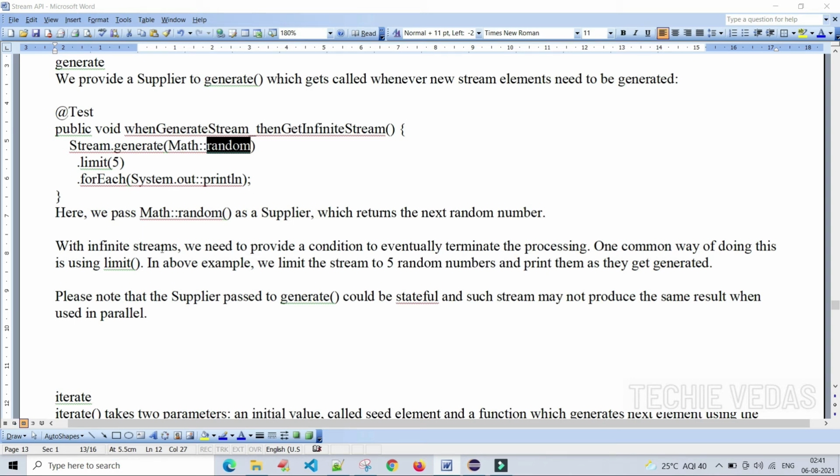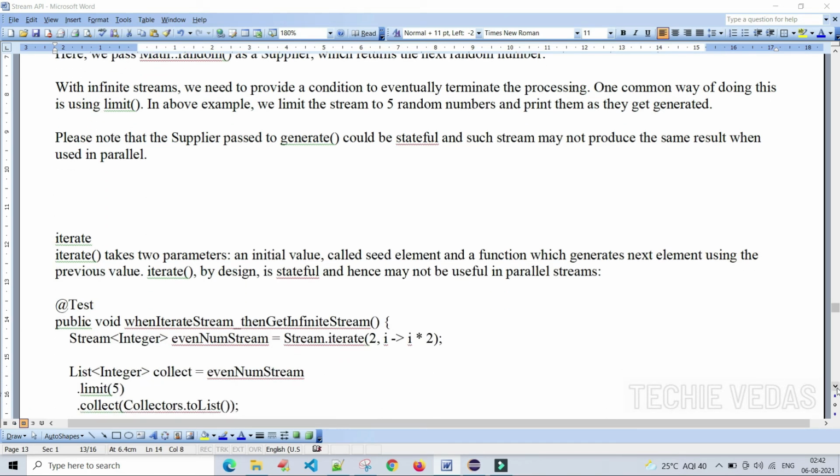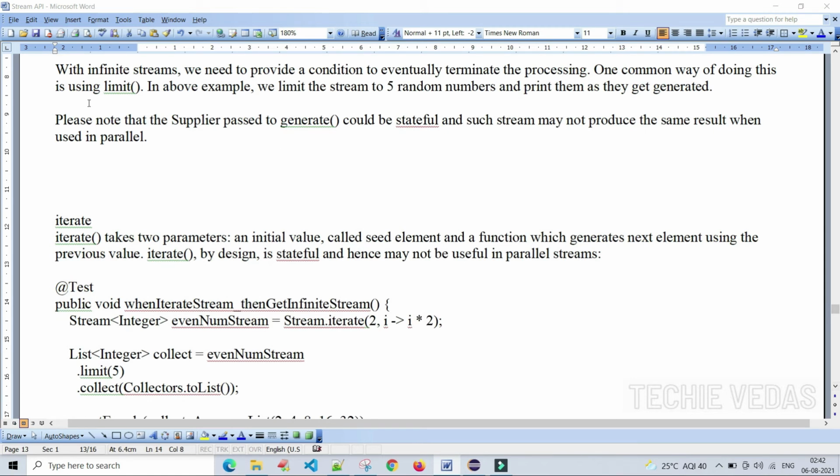With infinite streams, we need to provide a condition to eventually terminate the processing. Exactly, this is the condition, limit 5. One common way of doing this is using the limit method. In the above example, we limit the stream to 5 random numbers and print them as they are generated.